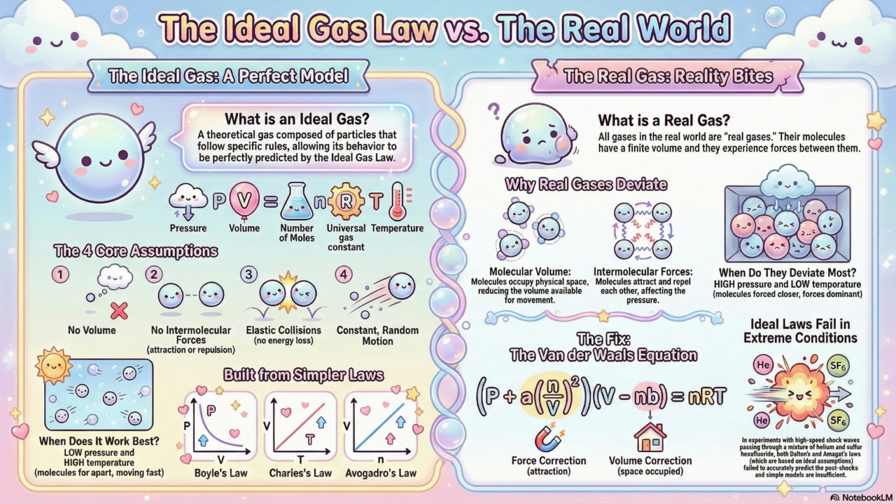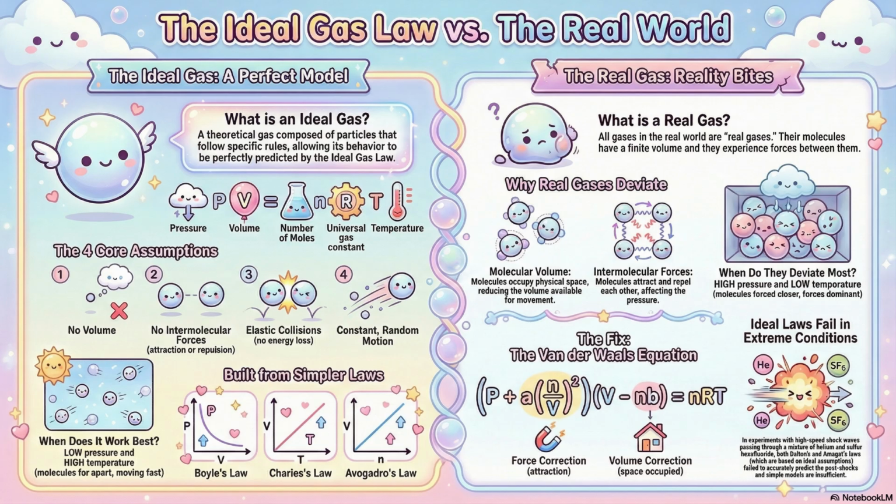The goal of the experiment was to measure the pressure and temperature just after the shock passed, to see which classical gas mixture model worked best. And what were the contenders? The two classics. First, Dalton's law of partial pressures. It assumes total pressure is just the sum of the parts, which implies perfect, instant mixing. And the second? Amagat's law of partial volumes, which assumes total volume is the sum of the parts. A bit more like they're coexisting, but not perfectly mixed.